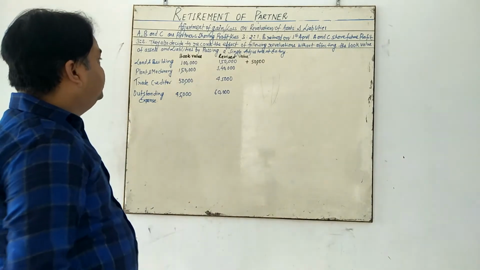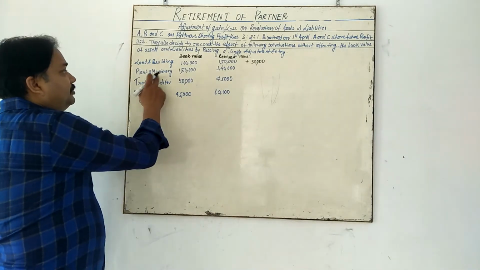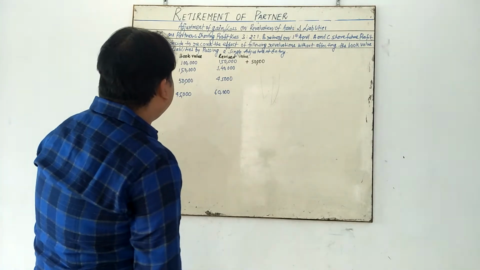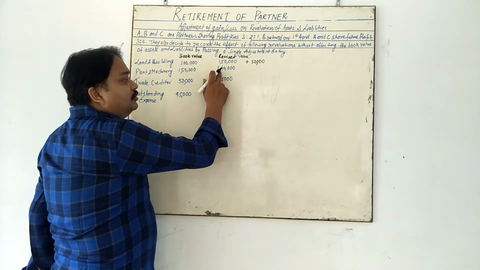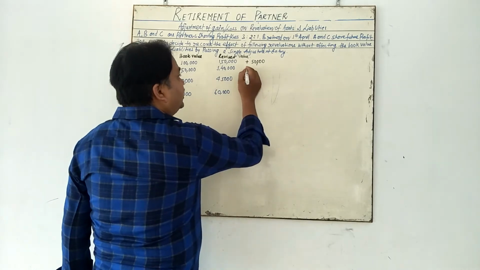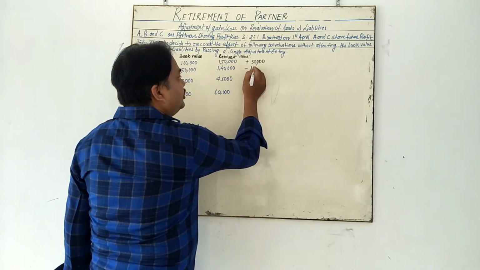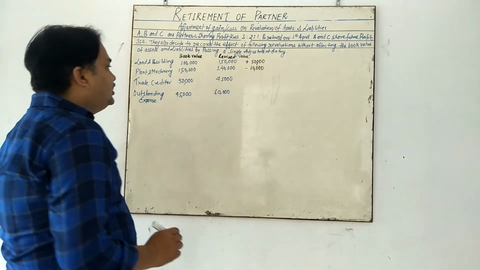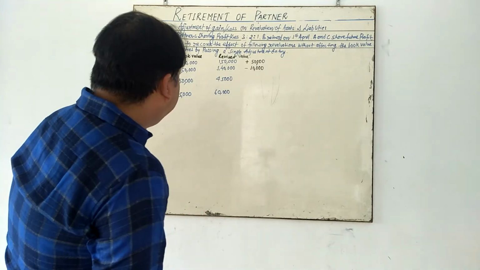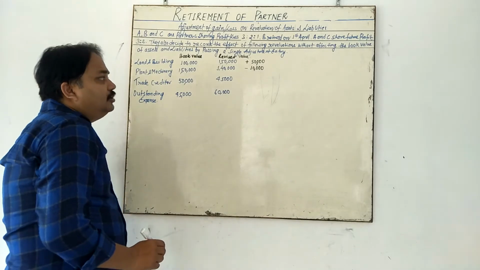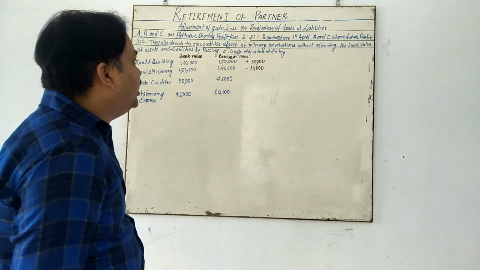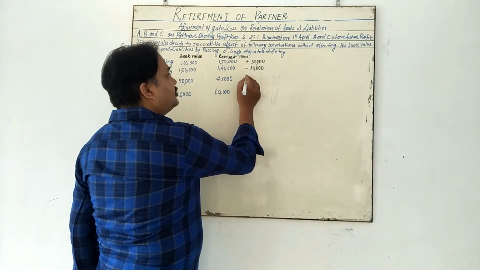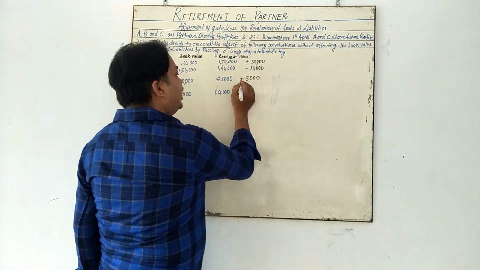What is the next? Your plant and machinery is going to be decreased because the value of plant and machinery was 1,50,000 and now it is 1,40,000. The value of machinery is going to decrease by 10,000 rupees. Trade creditor: previously the trade creditor was 50,000, but now the trade creditor is going to be 45,000. It means liability is going to be decreased, so you are going to add.